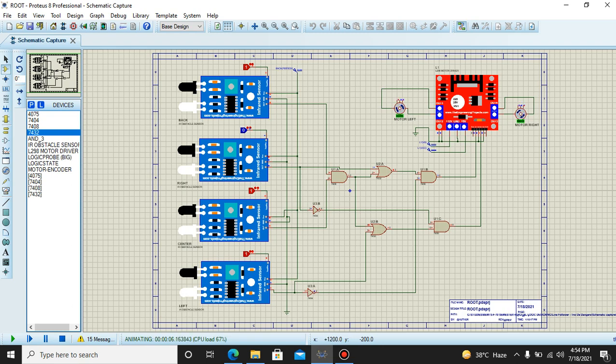We can see that our left motor is decreasing and our right motor is rotating, so due to the right motor rotation, our board will turn left. Now after detecting left, it's detecting a right line, and our right motor will stop and our left motor will start rotating. Its current is increasing, and the right motor's is decreasing.